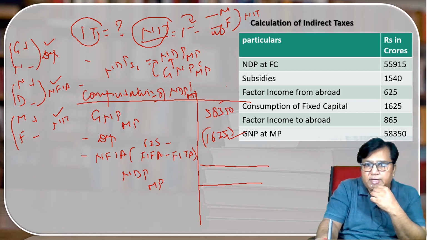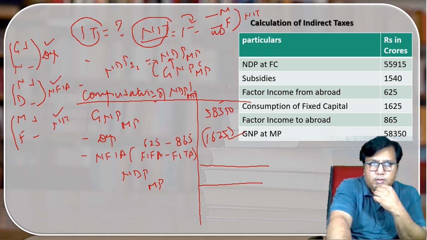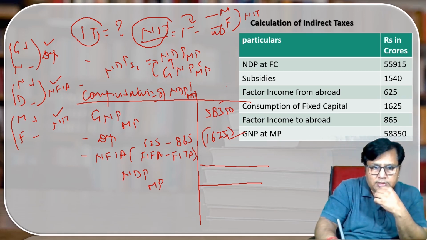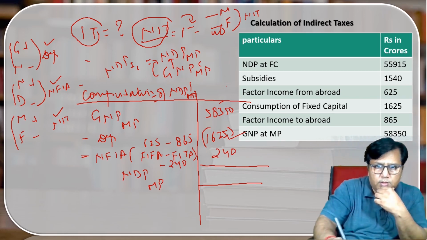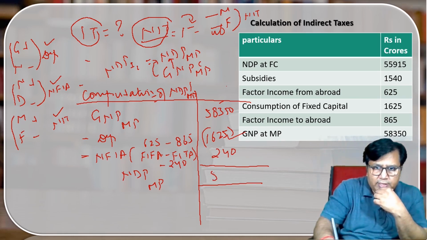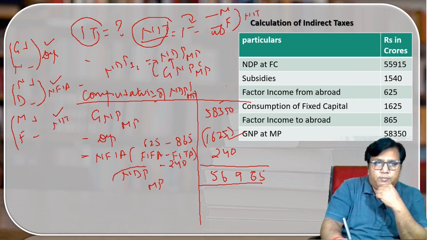Okay, net factor income to abroad, that is 865. Okay, here I am getting the answer negative, that is minus 240. What I have to do? I have to deduct it. I am getting the answer negative. It means minus minus plus. It means 240. I write on over here. Now just calculate. What I get is 56965. Okay, so I'm having the value of NDP MP.